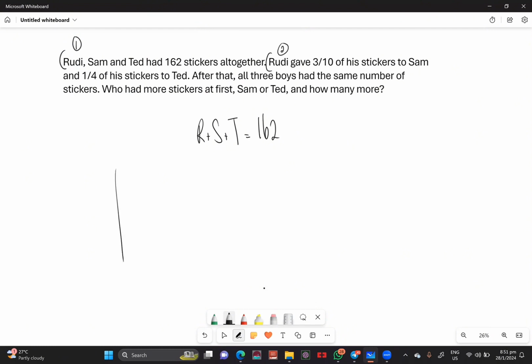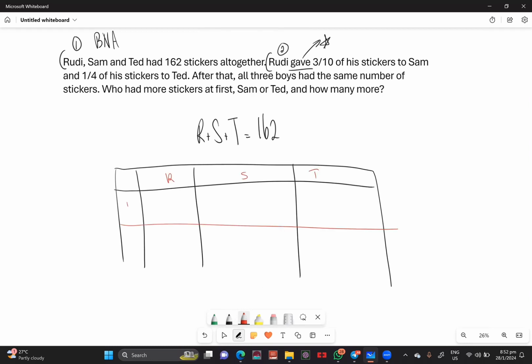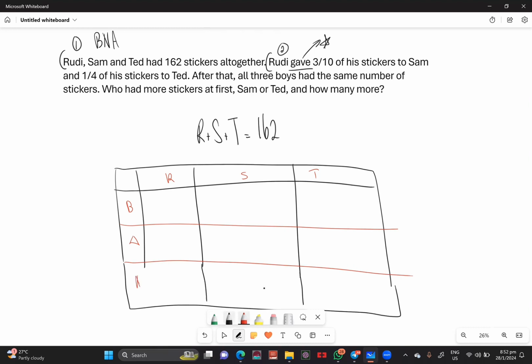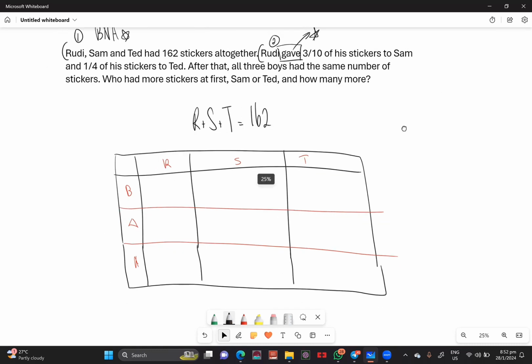Sentence number 2, Rudy gave. Because of the word gave, I know that this is a before-and-after concept, so I'm just going to quickly draw a table first. I will first insert the names. I will have my before, I will have my change, and I will definitely have my after. These are some of the things that I will do first whenever I see the word gave. Of course, more importantly is for me to identify the concept.